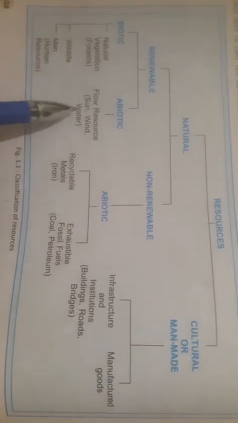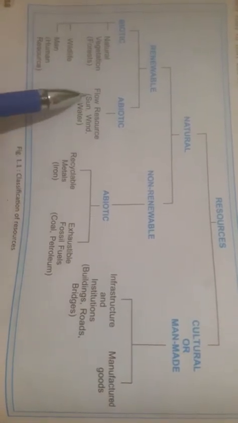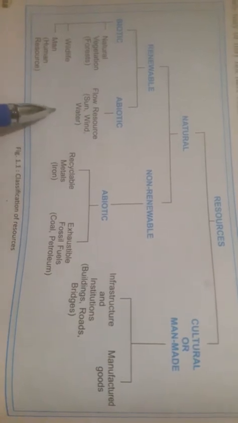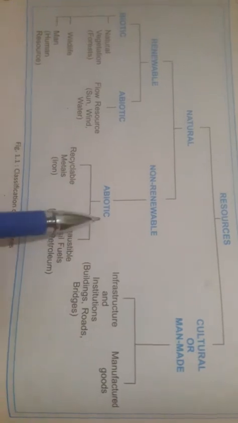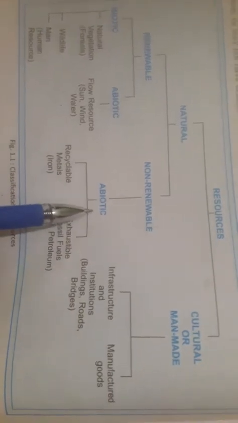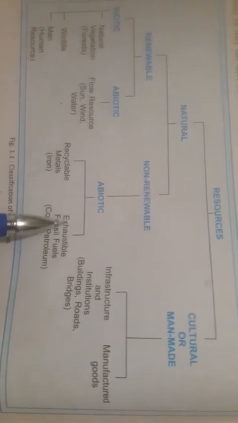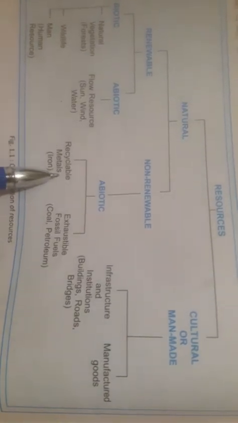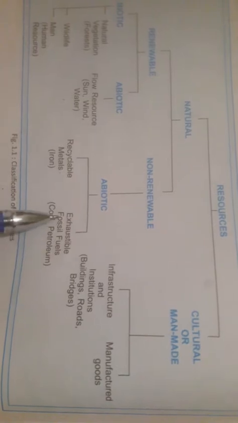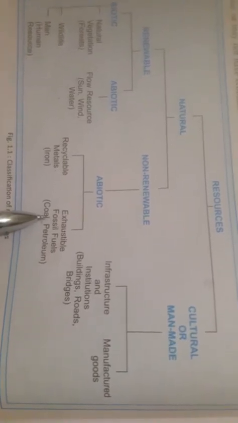The abiotic resources are also called flow resources. Flow resources means, for example, sun, wind and water. Abiotic resources are also divided into two parts. The first part is recyclable and the second part is exhaustible, that is, fossil fuels.